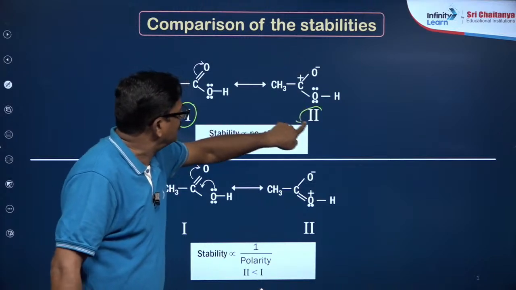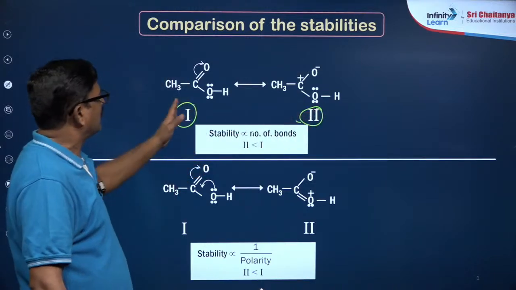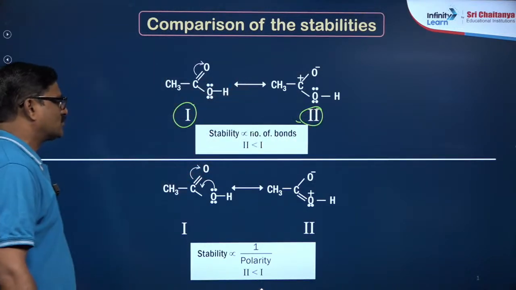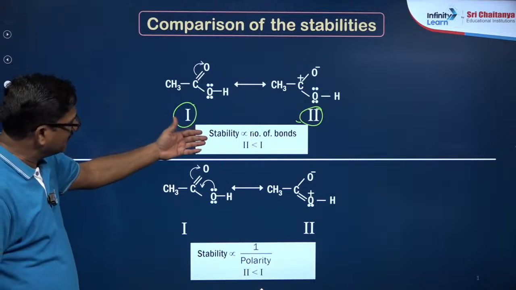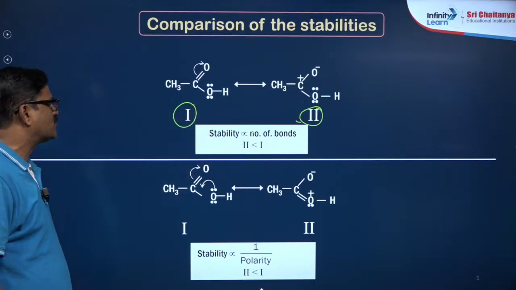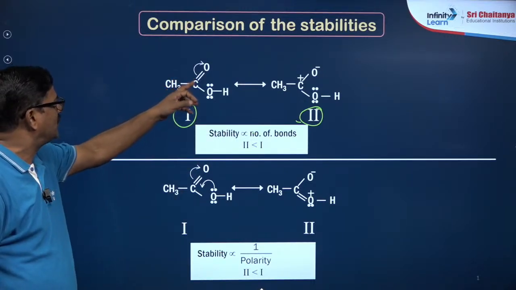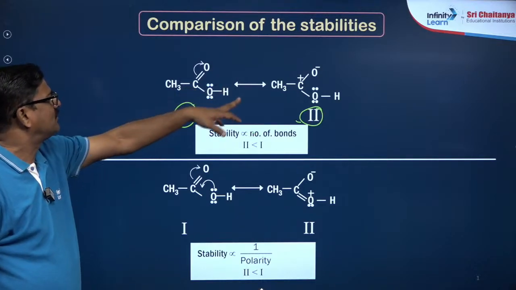So let's talk about the stability: structure 1 is more stable than structure 2. He is saying that stability is directly proportional to the number of bonds. How many bonds are there in it? 1 2 3 4 5. Here 1 2 3 4 are visible.